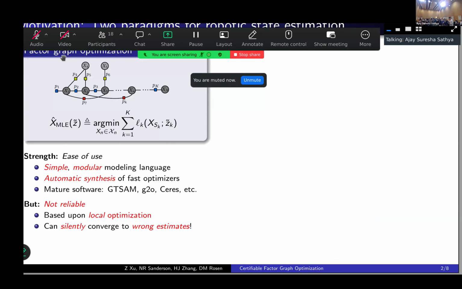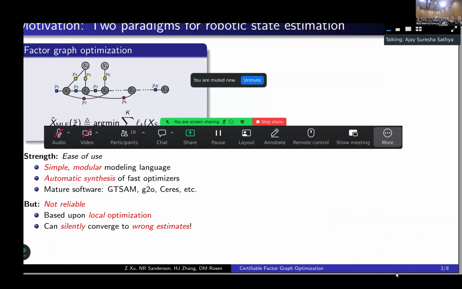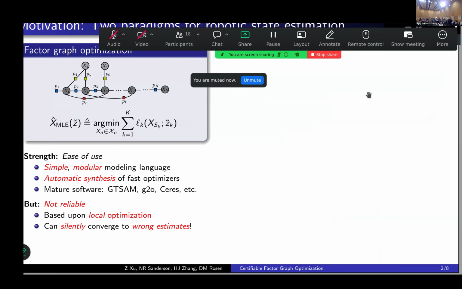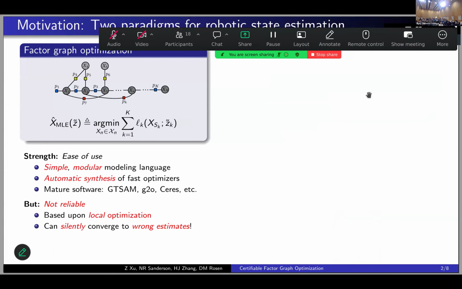So thanks, everyone. The motivation for this talk is based on considering two paradigms for robotic state estimation. The first one is factor graph optimization, which I imagine most of you are familiar with. This is a super convenient modular modeling language that allows you to easily compose state estimation problems and provides automatic synthesis of estimators for solving them. Think of it as like PyTorch or TensorFlow for state estimation in robotics.